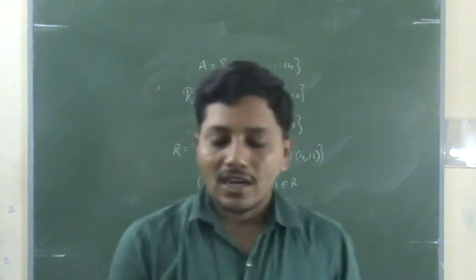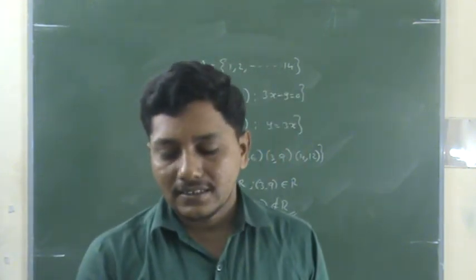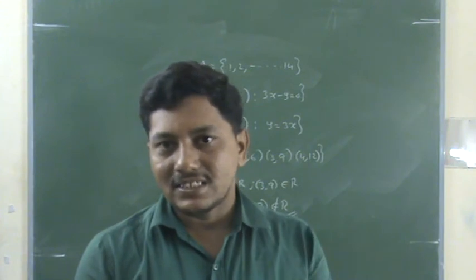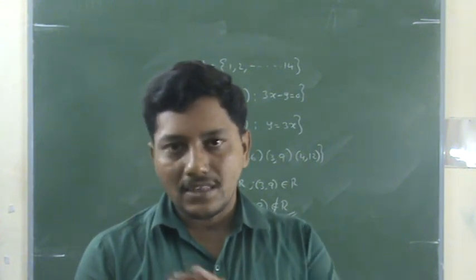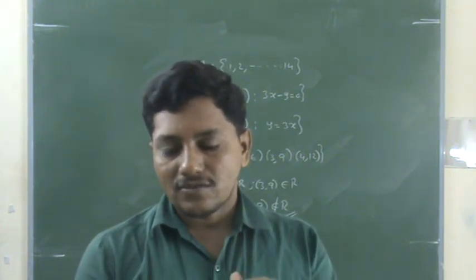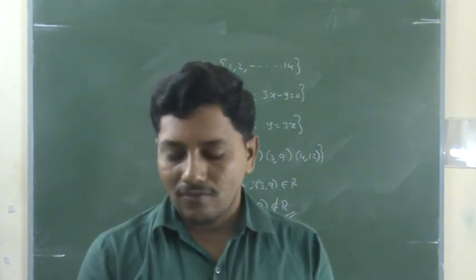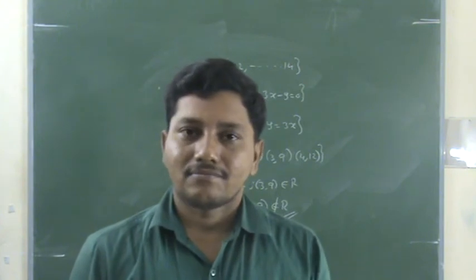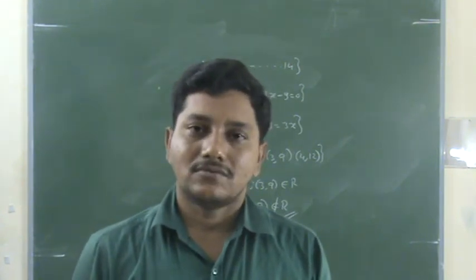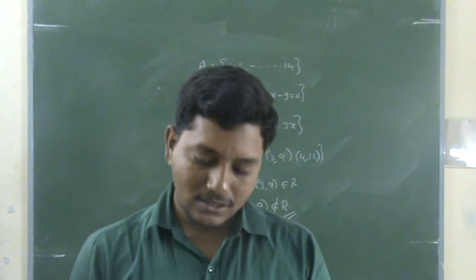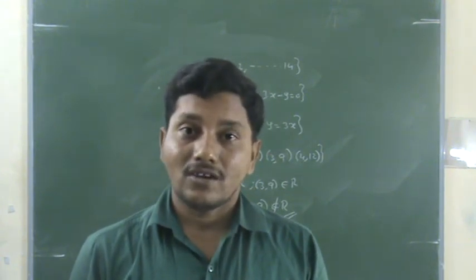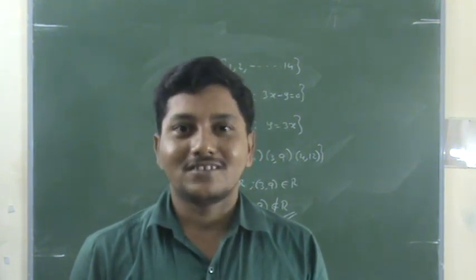In this one: (1,6), (2,7), (3,8). Here for (1,6), there is no pair starting with 6. For (2,7), there is no other pair starting with 7. For (3,8), there is no other pair starting with 8. So therefore this is transitive. If you concluded this is not transitive, it is wrong.